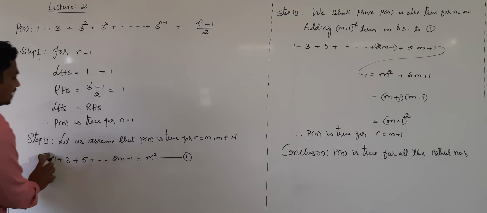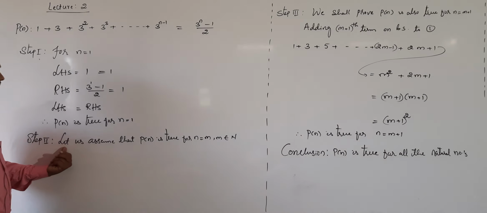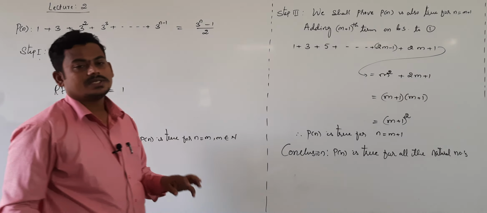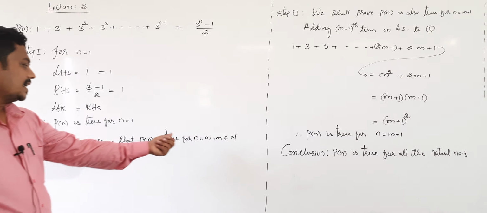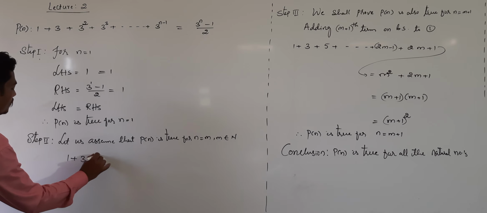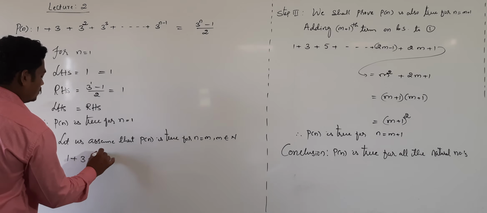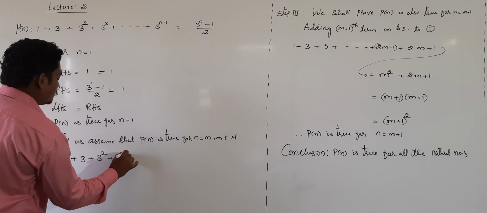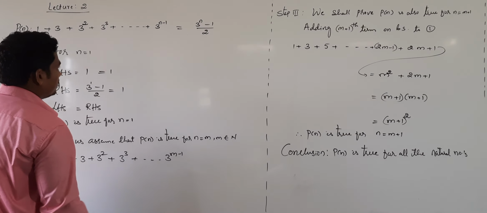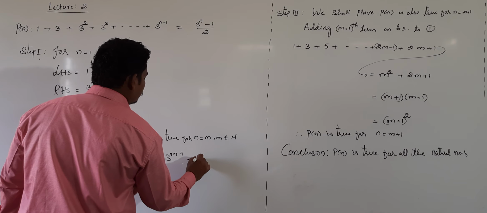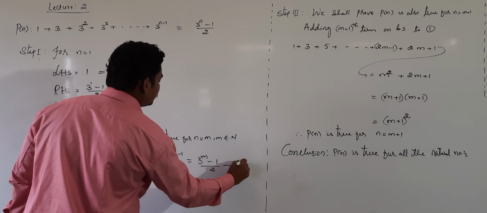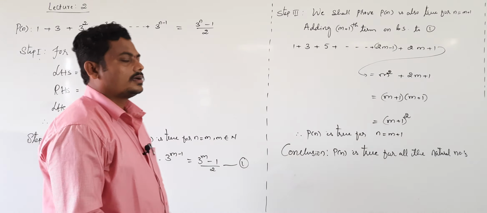Then let us assume that P of n is true for n equal to m, where m is some natural number. 1 plus 3 plus 3 square plus 3 cube plus and so on, 3 power m minus 1, that's equal to 3 power m minus 1 divided by 2. Take this as equation number 1.